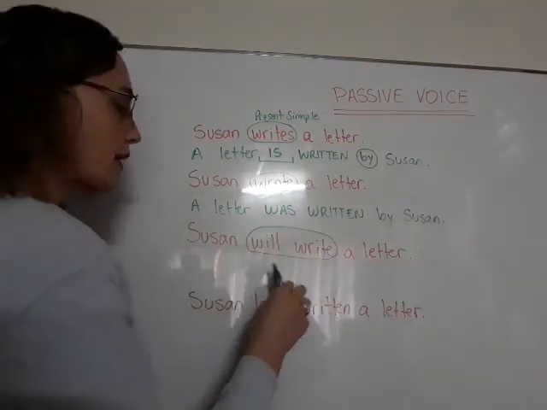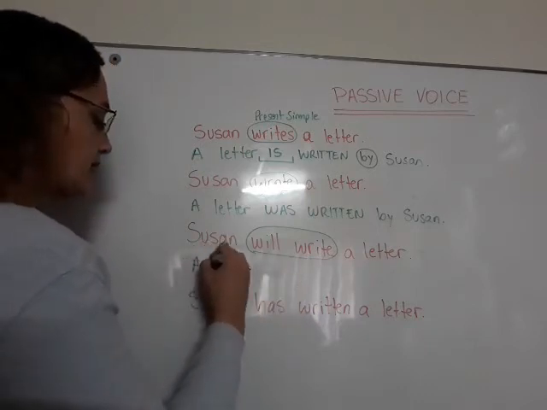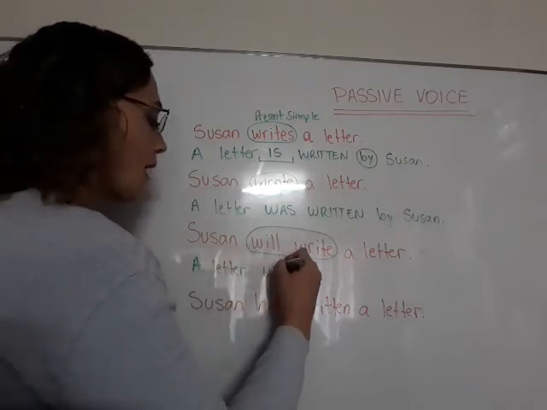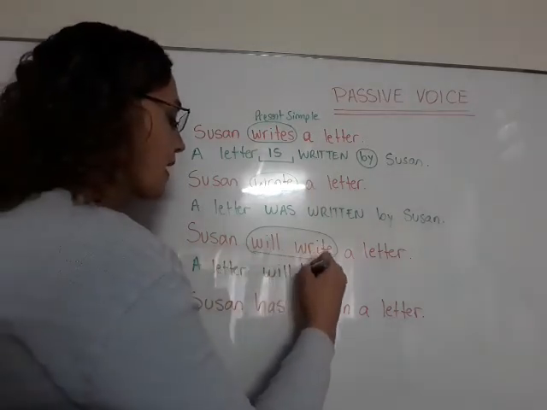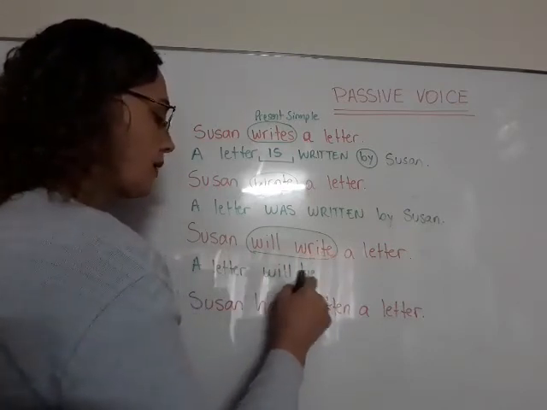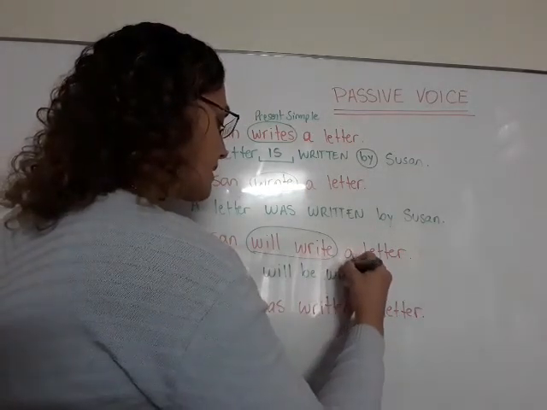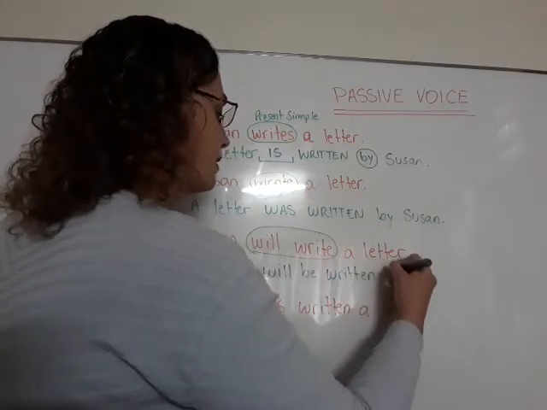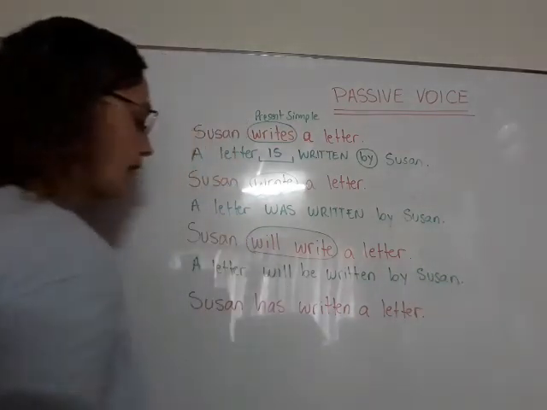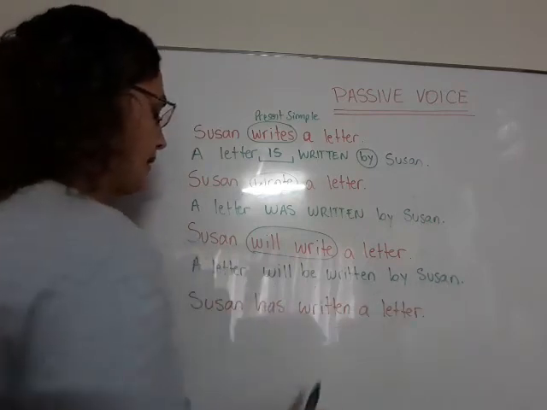So I will have to write the verb to be in future simple. And I start. A letter will be, this is the future simple of verb to be, will be, now the main verb in past participle, written by Susan. Okay, una carta será escrita por Susana.